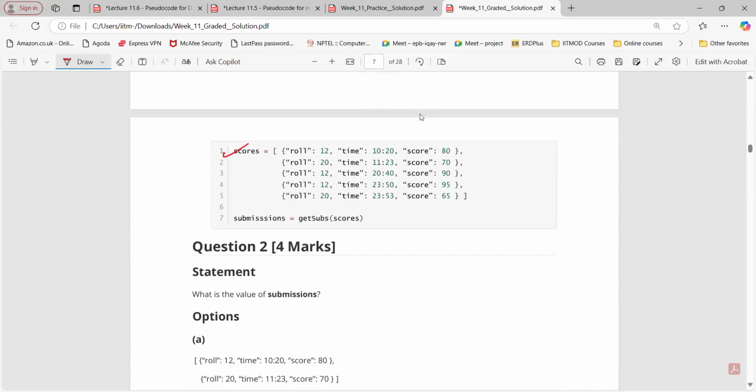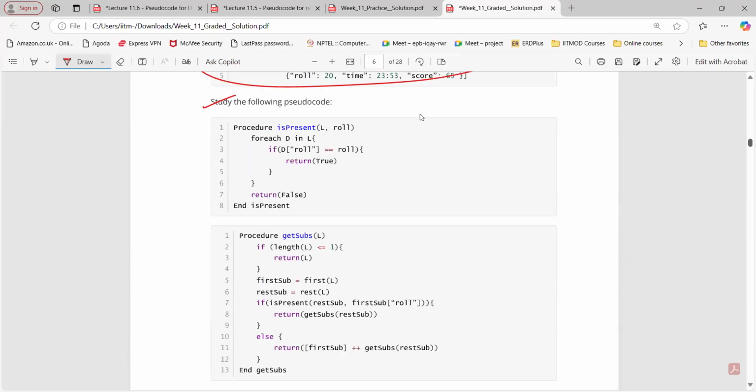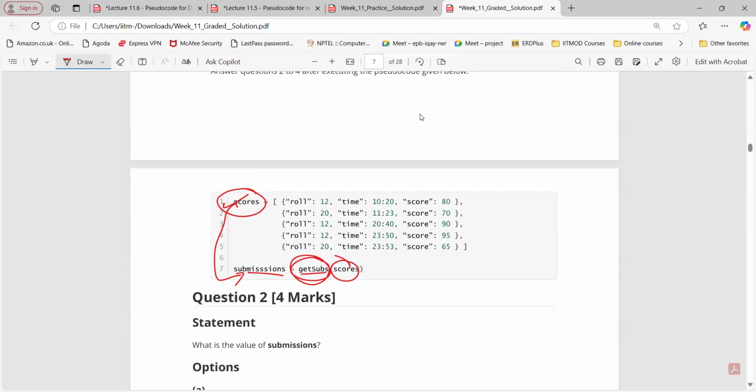So we are taking this as an input, going to submission, get score, with score as an input. But what is this get sub? Here is a procedure, and we are calling this particular procedure. For that, L is basically the scores list. So what is scores here? A list of dictionaries. You can see it is basically a list, but the elements are dictionaries.